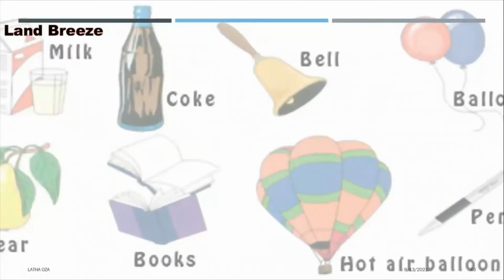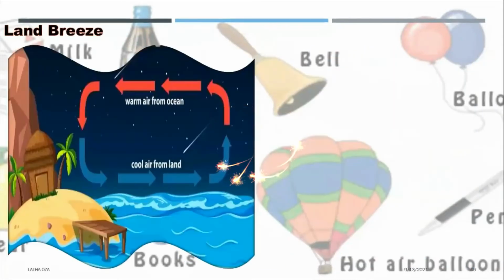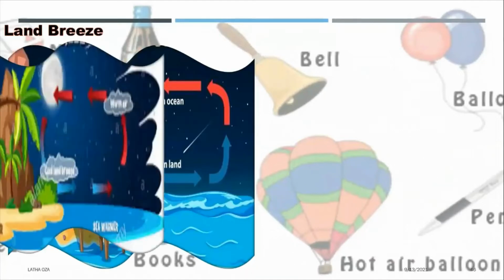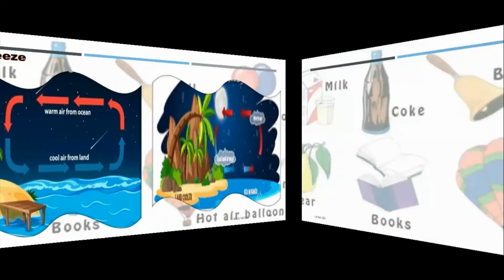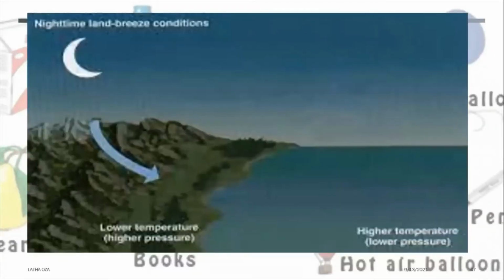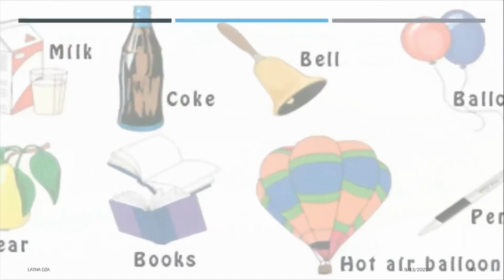And during the night, that is the land breeze, the land cools down faster than the sea. Since the sea is warmer than the land at night, the air above the sea also remains warm. The warm air is lighter and rises. The cooler and heavier air above the land moves towards the sea to fill up the space. The cooler air that moves from land towards the sea during the night is called land breeze.